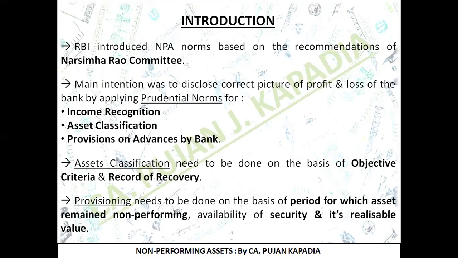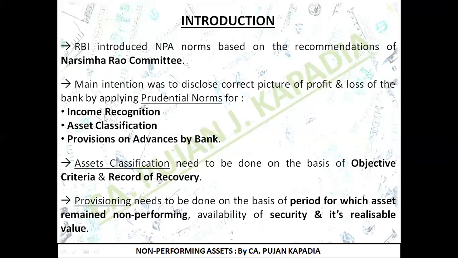The main intention behind introduction of these NPA norms, that is identification and disclosure of non-performing assets, was mainly to disclose the correct picture of profit and loss account of the bank, to disclose the true profitability of the bank by applying prudential norms. These are certain norms that we are going to deal with in the upcoming slides. Basically, these prudential norms are with respect to three important points.